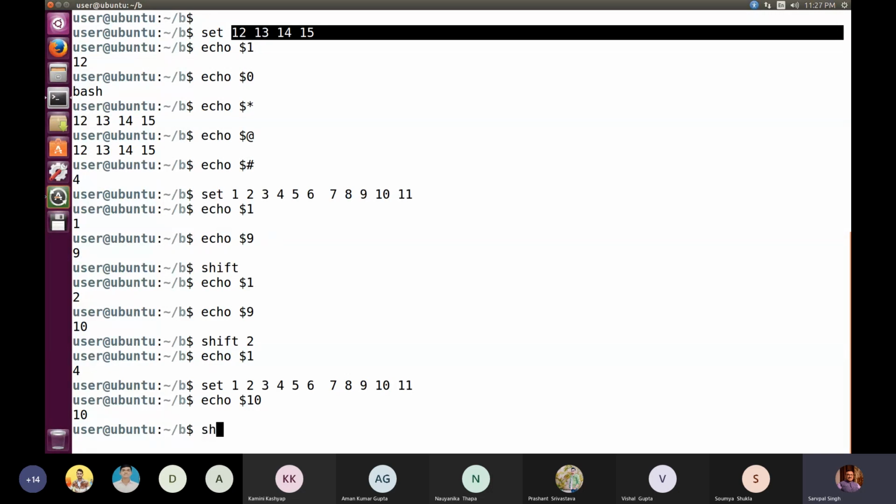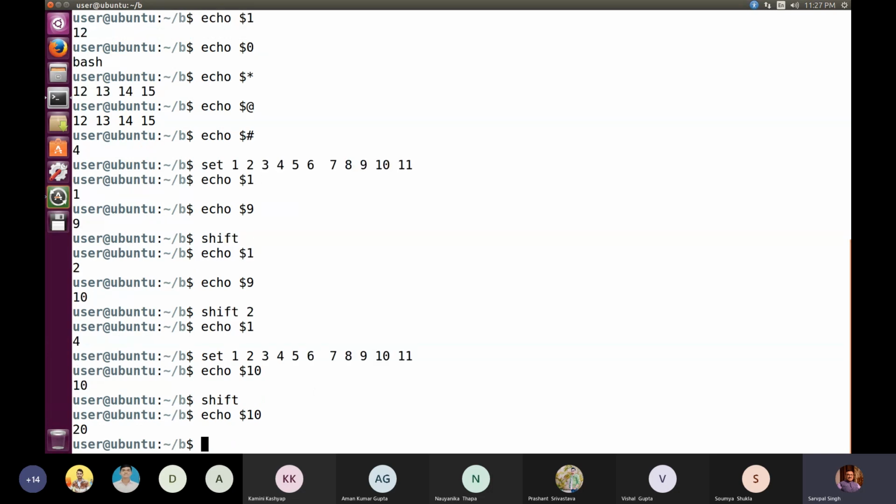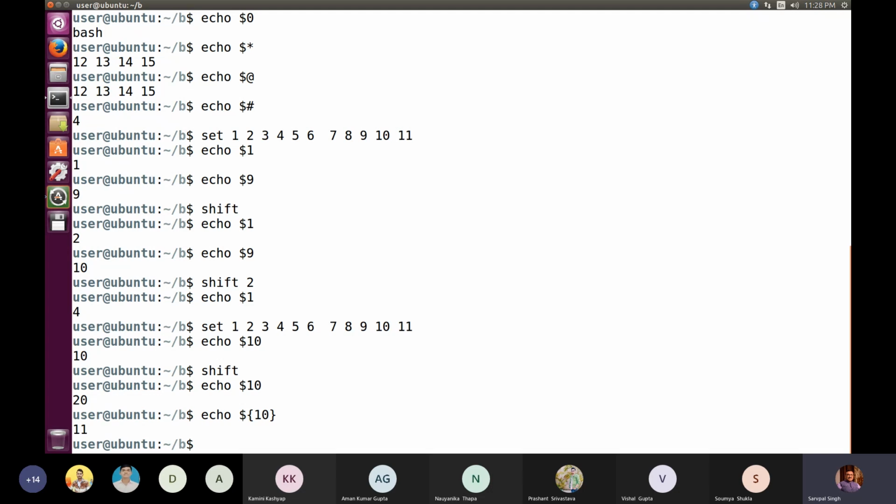ठीक है, अगर मैं इसको एक बार shift कर दूं, so this will be more clear. Now if I am executing, look, it's coming 20, because $1 is showing 2 and 0 follows as an ordinary character, so 0 is printed as it is. But it is possible that right now we can write echo ${10}, and I should get 11 on the screen, and see, I am getting 11.